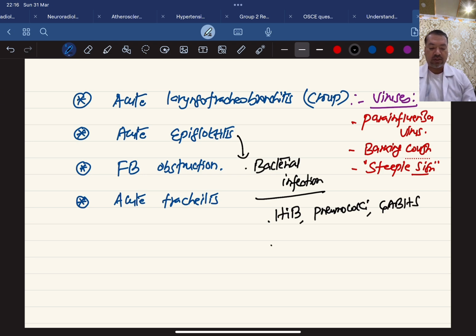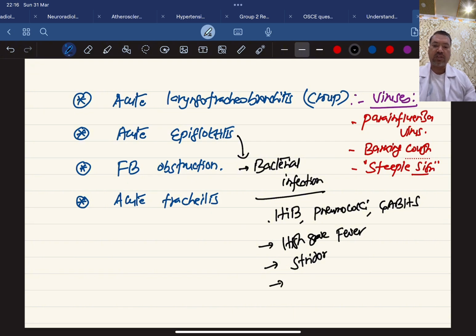Now remember, the presentation of acute epiglottitis would be a high grade fever. There will be stridor. That's why we are talking about it as a differential diagnosis here. And because of the involvement of the epiglottis, there will be severe difficulty in swallowing.